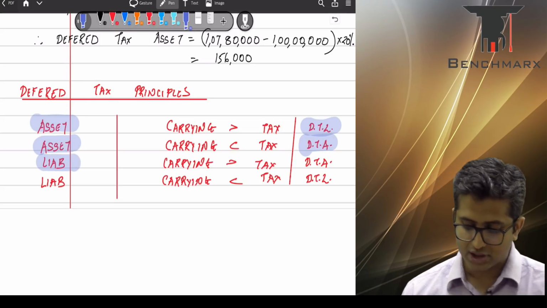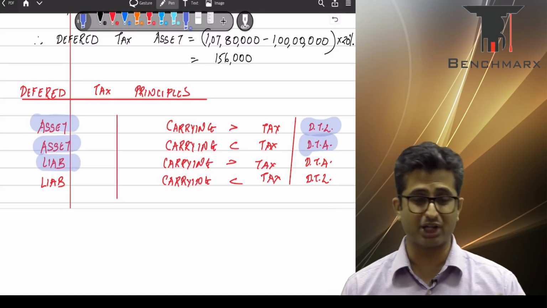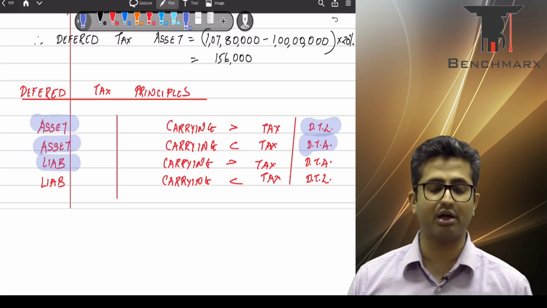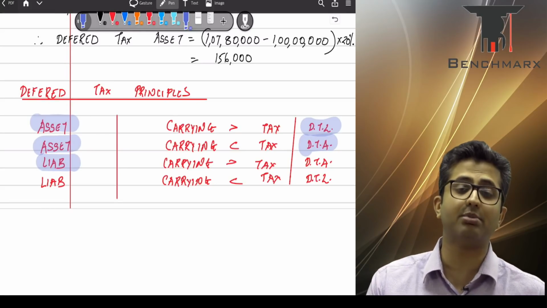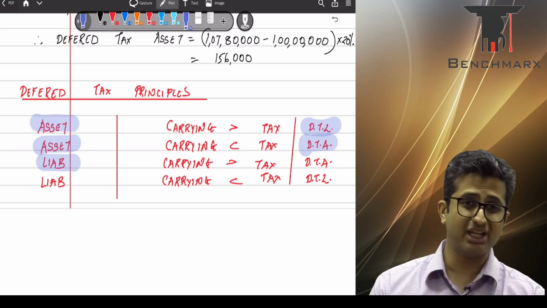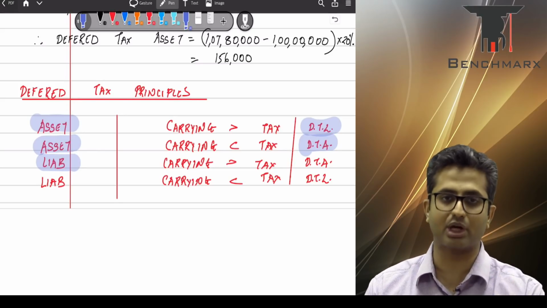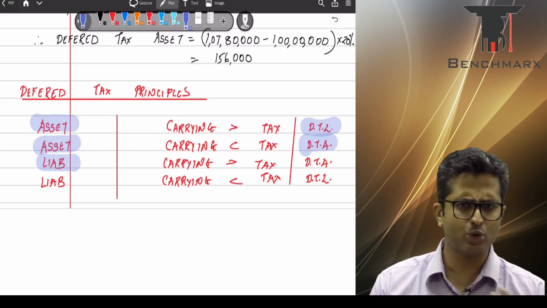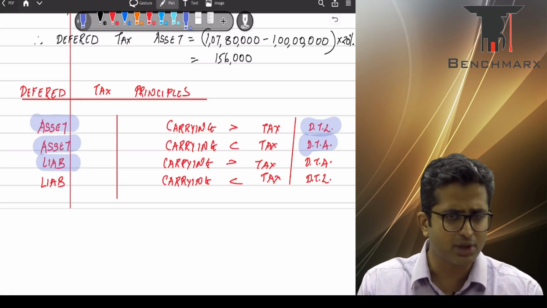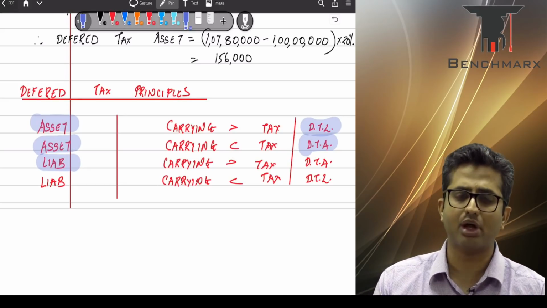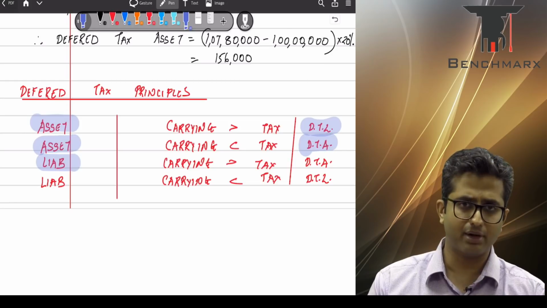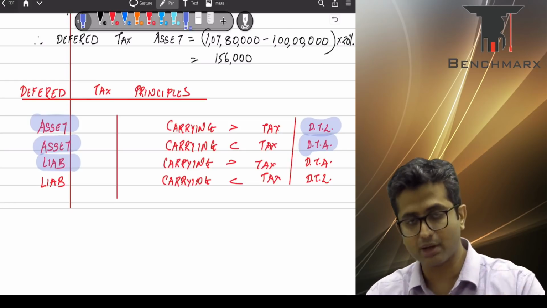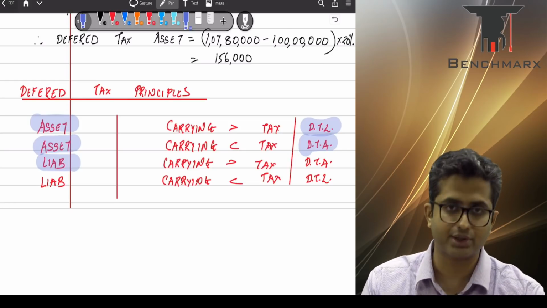Then you have liability situations where carrying value of the liability as per books is greater than the tax base. For example, 43B items. So under 43B, even if the interest is not paid, interest to a scheduled commercial bank is not paid, you would still recognize the interest in the books, which means interest account debit to provision for interest or interest payable. So carrying value of interest in the books will be, let us say, 100 rupees.